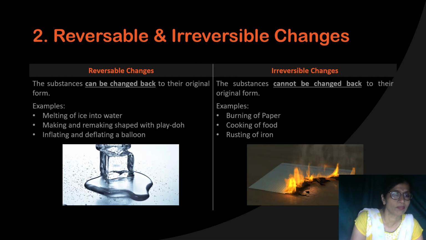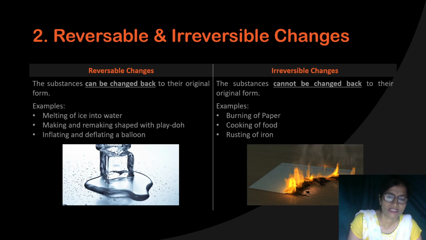Again the changes may be reversible or irreversible. For example, melting of ice into water. Ice is converted into the water when you heat it and again turned back into the ice when you cool the water. In the same way, making and remaking shapes of Play-Doh or inflating or deflating a balloon. Because these changes, as soon as the cause is removed, what will happen? They reverse back to their original form. So they are what? They are reversible changes.